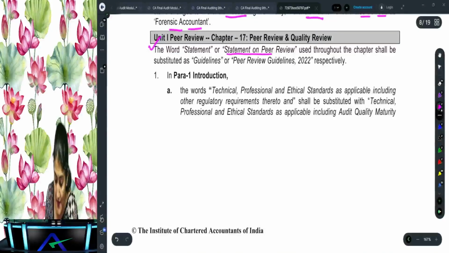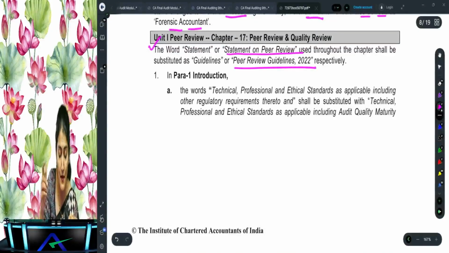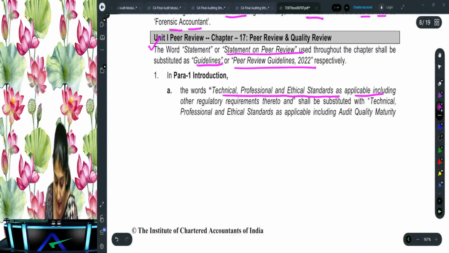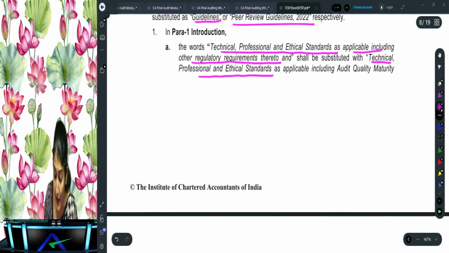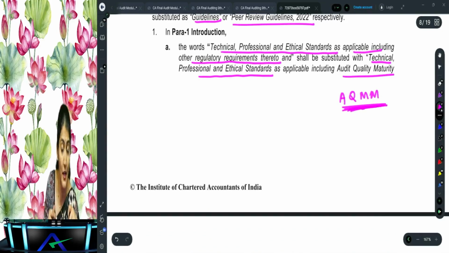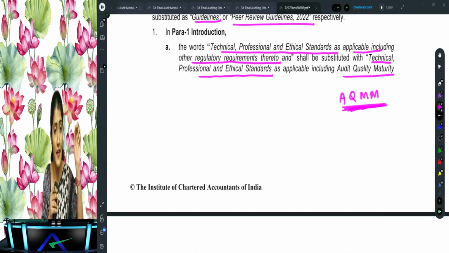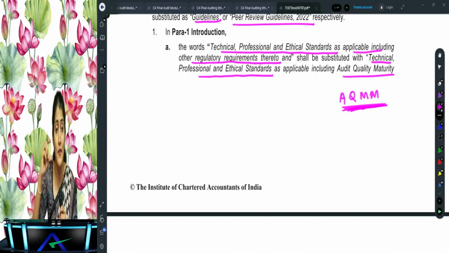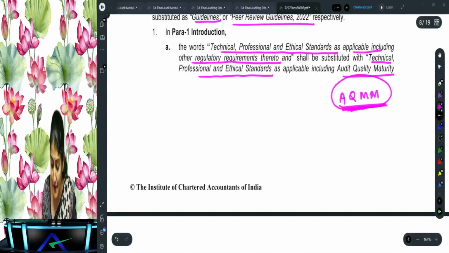Now coming to peer review: the term statement on peer review will be replaced by the term peer review guidelines or the guidelines. Then the term technical, ethical, and professional standards as applicable, including the other regulatory requirement, shall be substituted with technical, professional, and ethical standards as applicable, including the audit quality maturity model. This is a new concept ICAI has come with. Just as the credit rating agencies give a credit rating, a triple plus, double plus type of rating to a company in finance, CA firms will also get a rating regarding the quality of the services provided by your firm. So ICAI has developed this new concept called the audit quality maturity model, right?